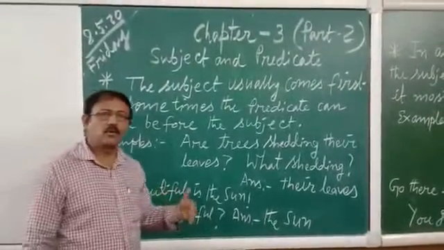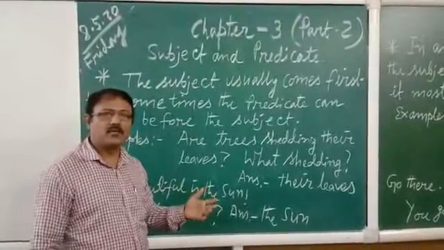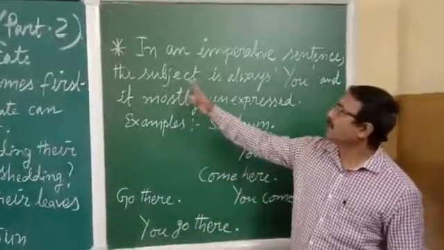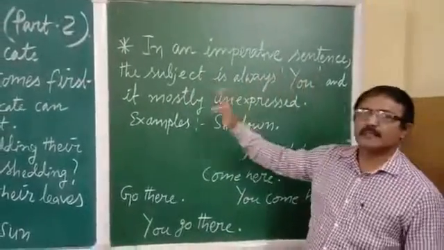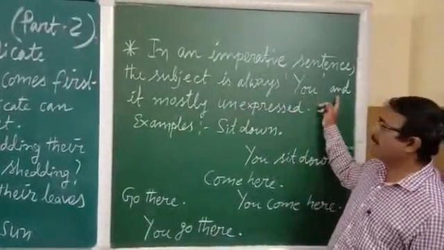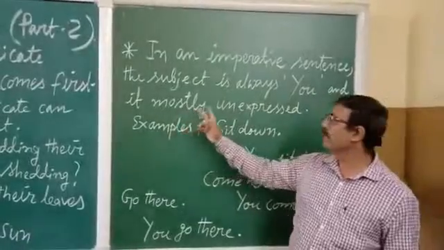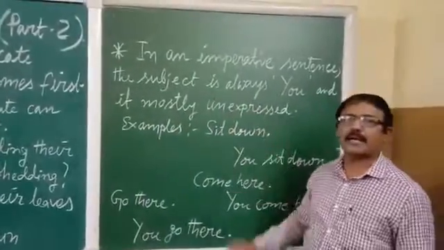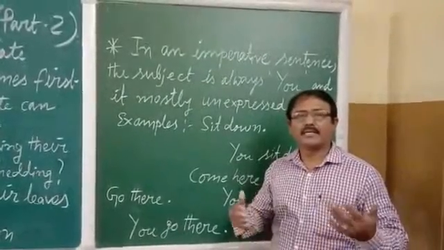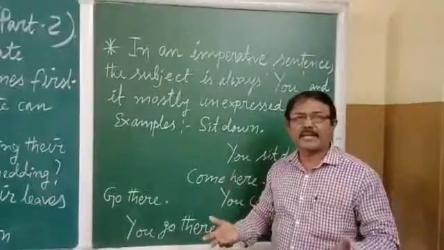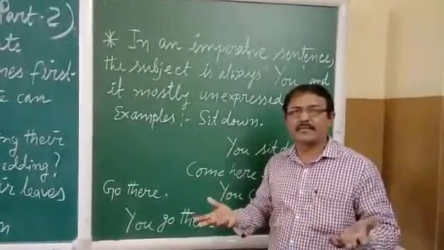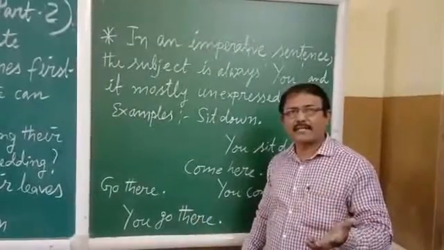And now I am going to show you how to find out the subject from an imperative sentence. In an imperative sentence the subject is always you, and it is mostly unexpressed. Unexpressed means you can say hidden, it is not expressed in the sentence, meaning invisible. You cannot see the subject. And how will you find the subject?